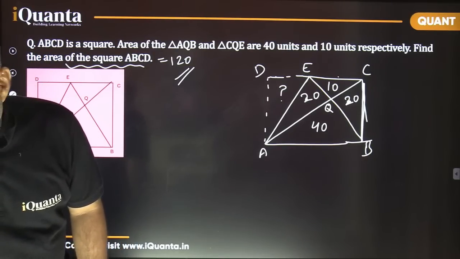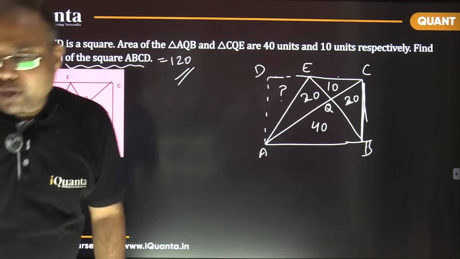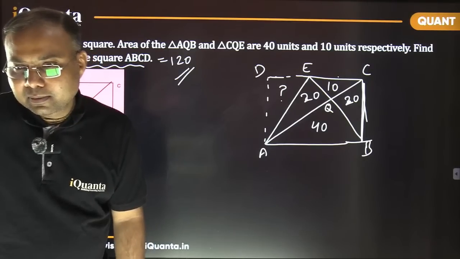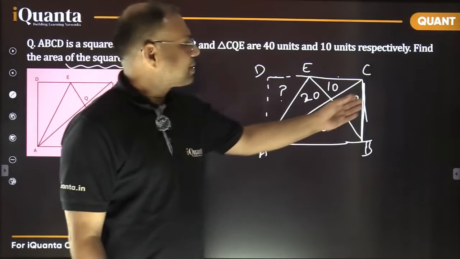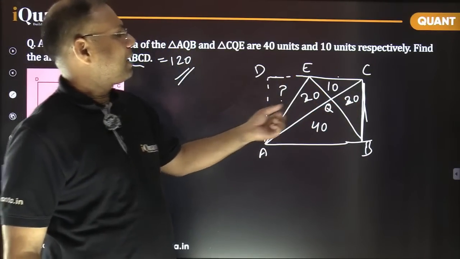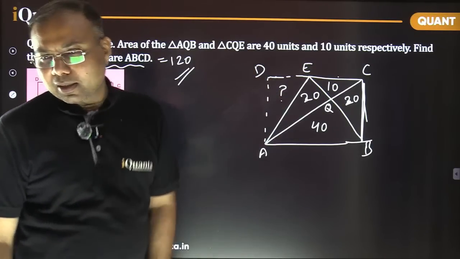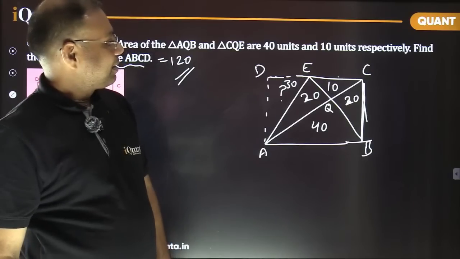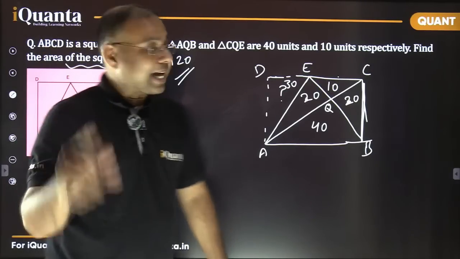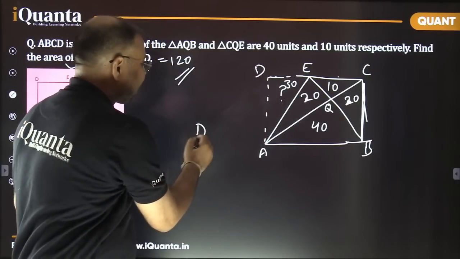30, 40, 30. Satyavati, why are you saying 40? Others are writing 30. It's 30. Arre baba, this half is 60, so this other half will also be 60. This is 30, so what remains will be 30. It's 30. Right? Okay, with this, can you tell me the ratio DE by EC?